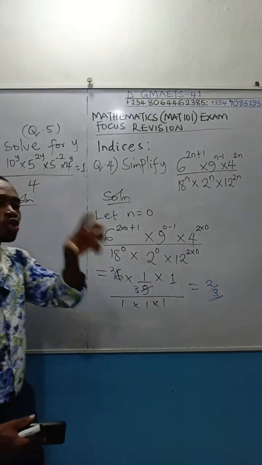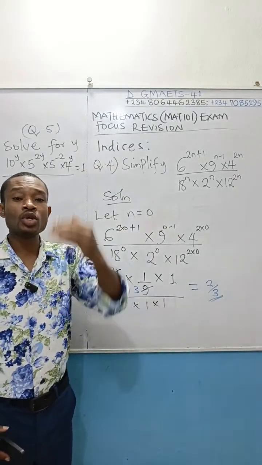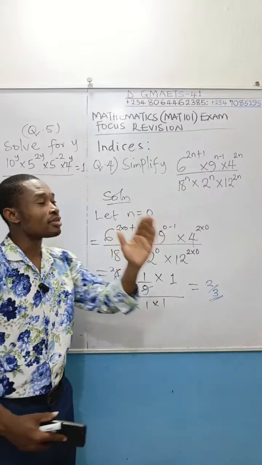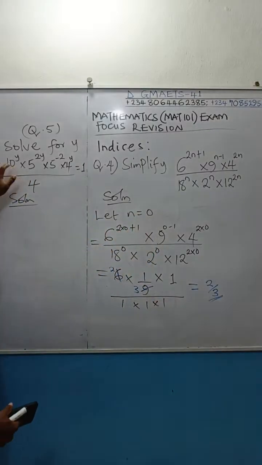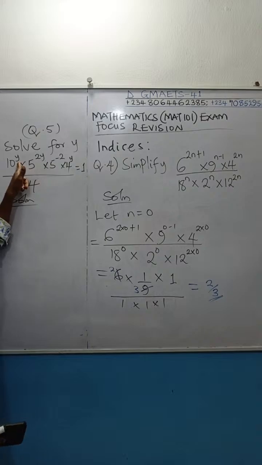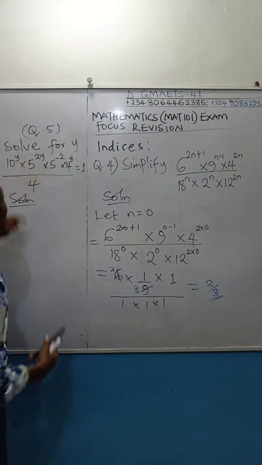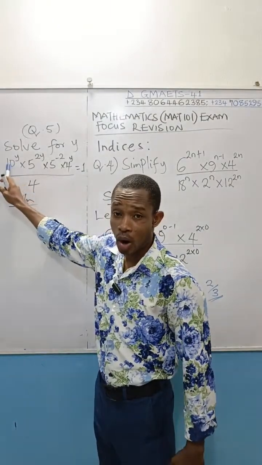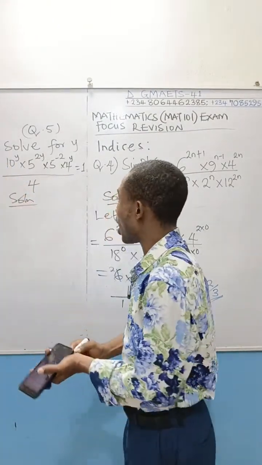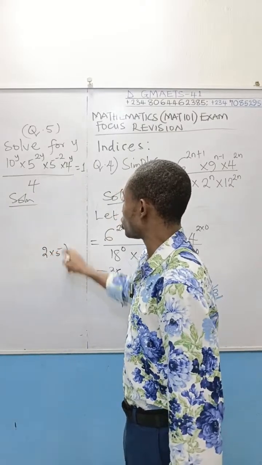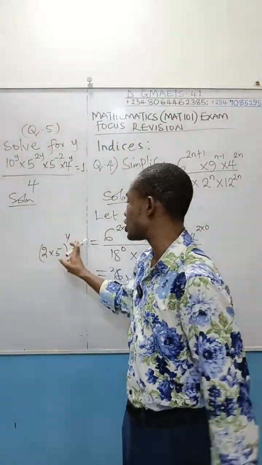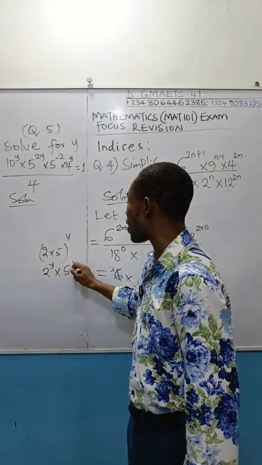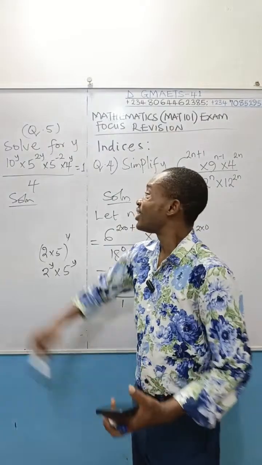If 10 is 2 times 5, remember I told you power distributes over multiplication. So if I have 2 times 5, which is the same as 10, that 2 and 5 are going to be affected by y, which means here we are going to get 2 raised to the power y times 5 raised to the power y. Power distributes over multiplication and division. So that is 2 to the power of y times 5 to the power of y. That is what you have here.